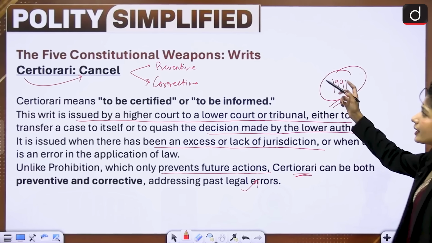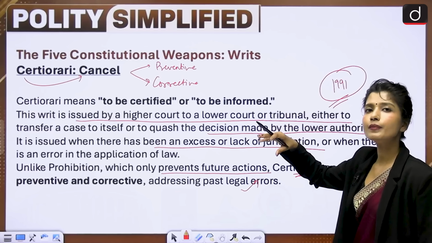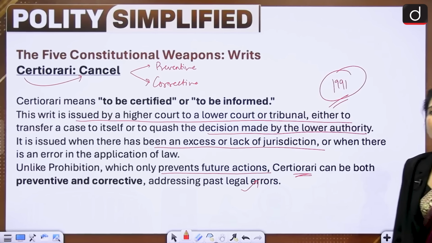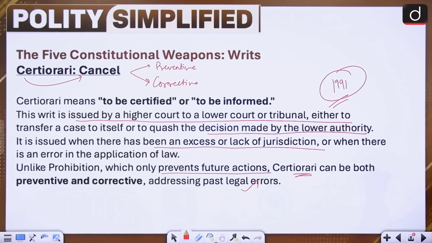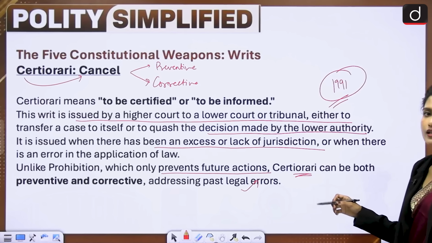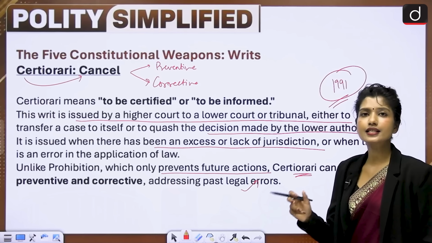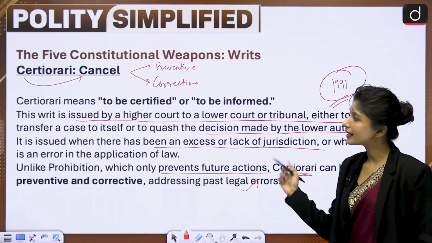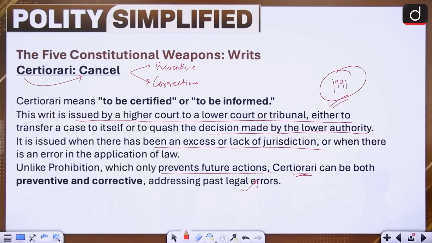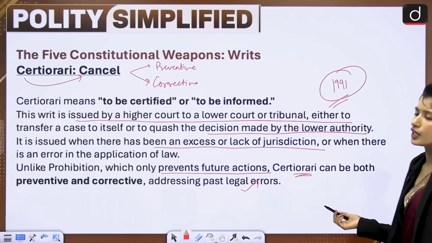Now, as I told you, certiorari is also used for administrative bodies acting in a way that affects the rights of an individual. For example, if a student is debarred, his rights are affected. If a license is cancelled, the rights are affected. In that case also, you can use certiorari. But if it is only for some other purpose, for example, office management also comes under administrative work, for that, it will not be issued.